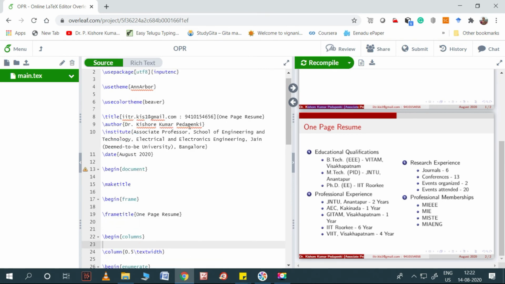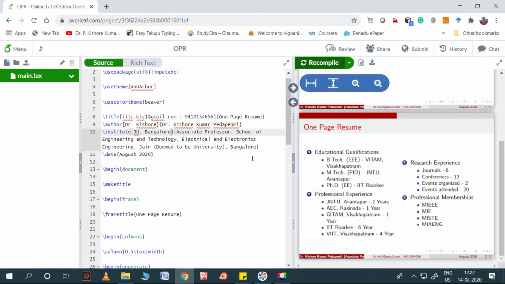So let me change the running author to Dr. Kishore and the running institution to JU Bangalore. That's all. So please recompile. Once we recompile, we will get this type of thing. So this is the one page resume. So this page is sufficient.